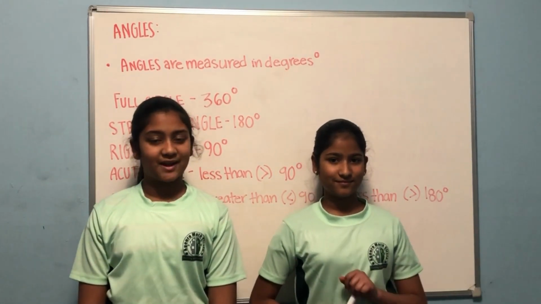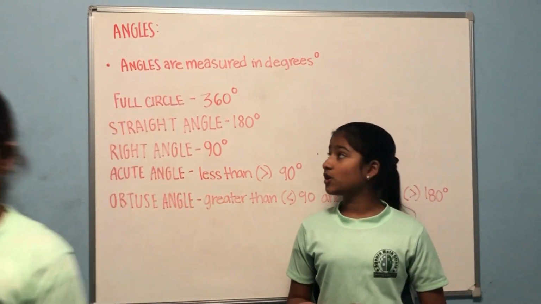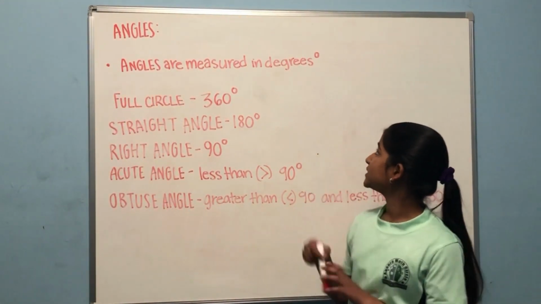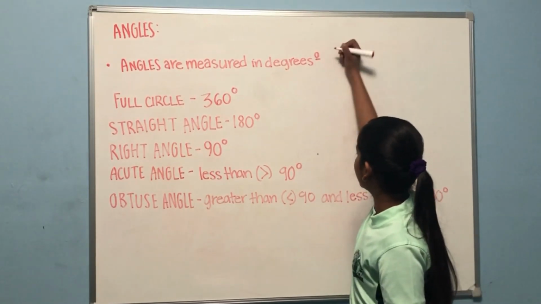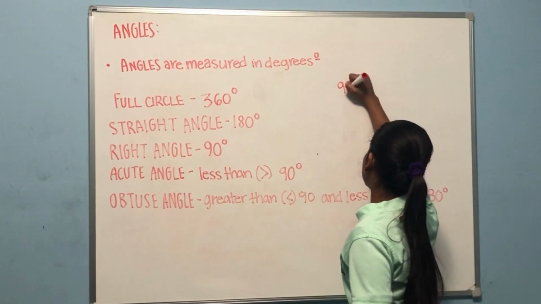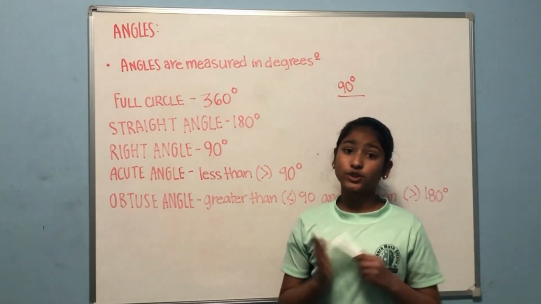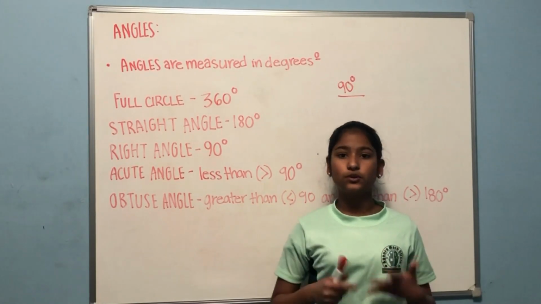This is Junior Advanced and we're going to be learning about angles. So let's get started. Angles are measured in degrees, which look like this symbol right here. If we were measuring 90 degrees, it would be 90 degrees like this. Now let's go over some types of measurements that you will see.